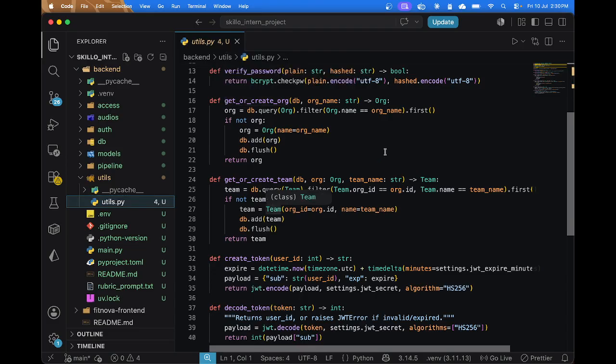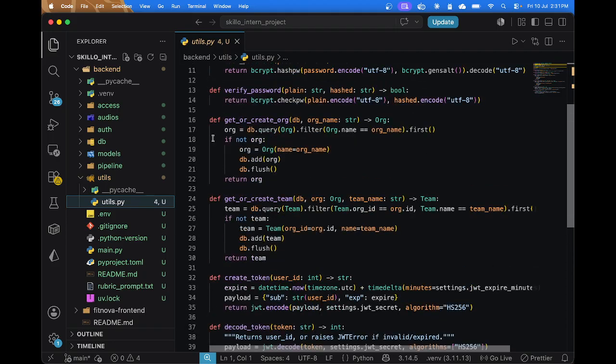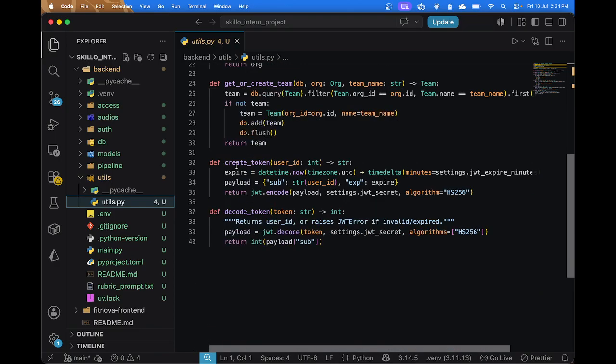These two functions keep the database seedless so that we don't have to create anything in the database manually, because if there is an organization that does not exist, it is created automatically, and the same goes for the teams. I would encourage removing these functions in production, because we do not need to create an organization for every new entry, for a typo, for example. And this is the token creator and decode token. These two methods are used throughout the application to verify the JWT sent by the client.